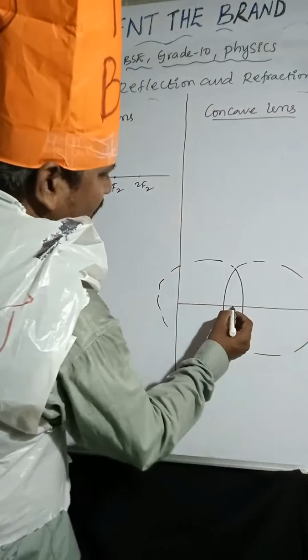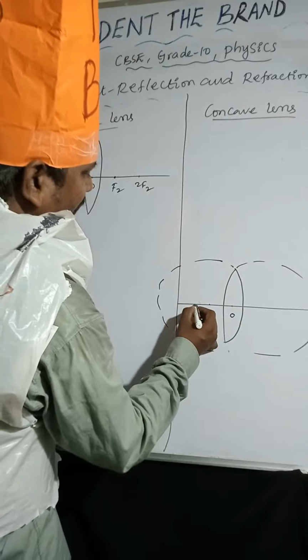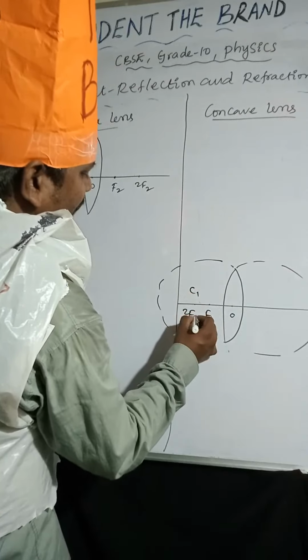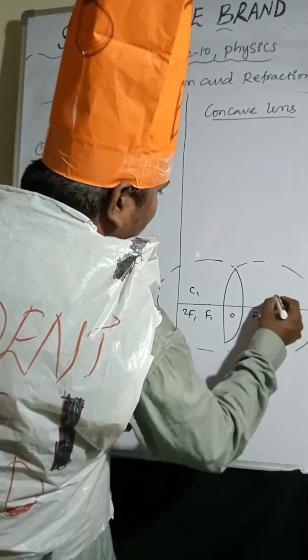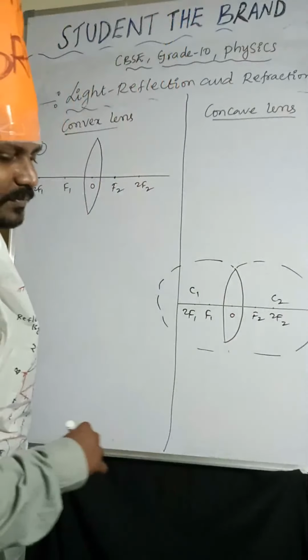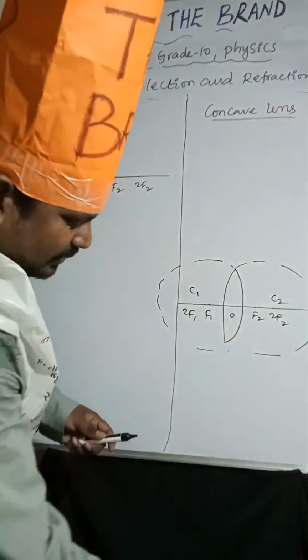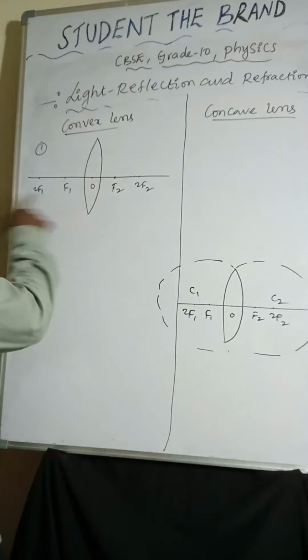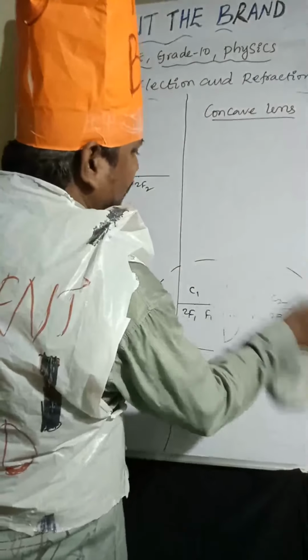This is the principal axis. This is the optic center. For this sphere, this is F1 and C1 actually. That way we can also take 2F1, F2 and 2F2. That is also C2 we can take. Like this we can consider. That's the reason I am taking F1, 2F1, F2, 2F2. So I hope it is very clear.